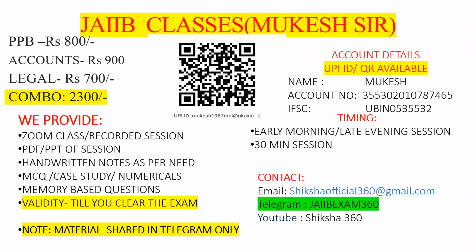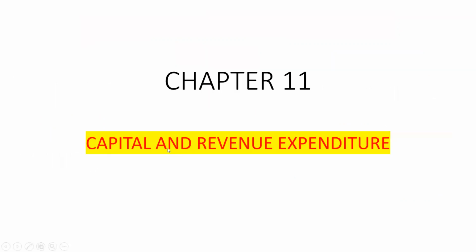Today we have to discuss chapter number 11 of AFB. All these topics are very important, and this is a very short chapter. Only 2 to 3 pages in the book, and from this chapter you will get 3 to 4 questions. Most probably we will expect 0.5 mark questions from this topic. So let's start our session.